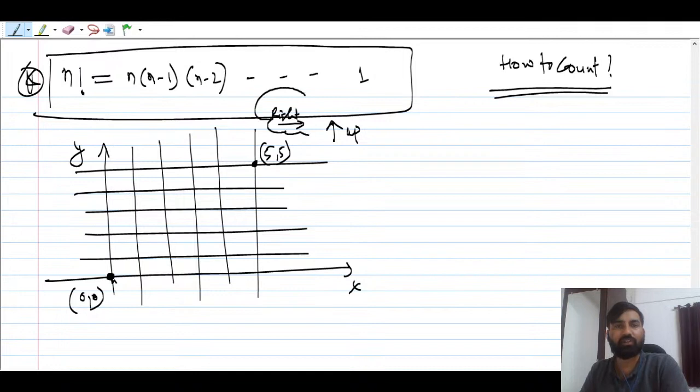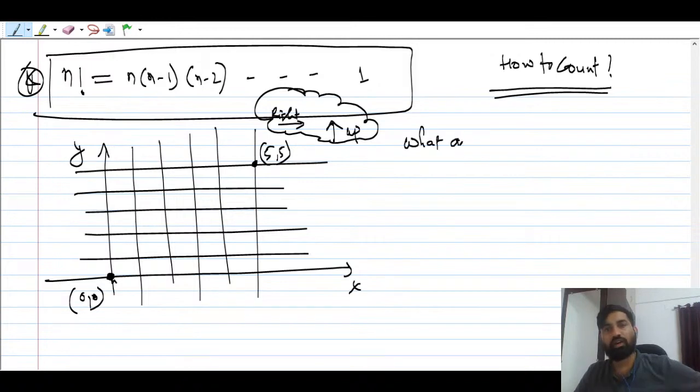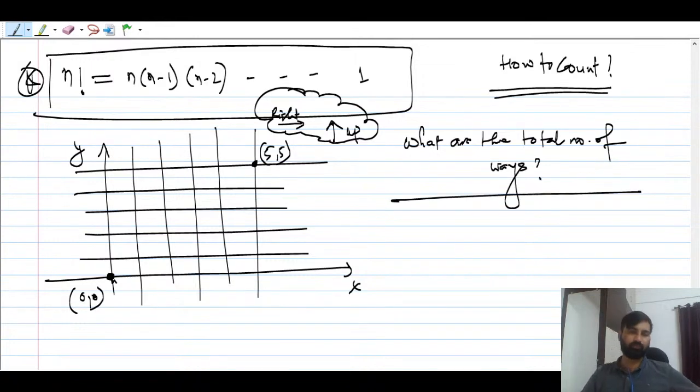So the question is, what are the total number of ways? See this example, keep this in mind: x and y, and you are starting from 0 0 and you have to reach 5 5. So what is the answer? What are the total number of ways?